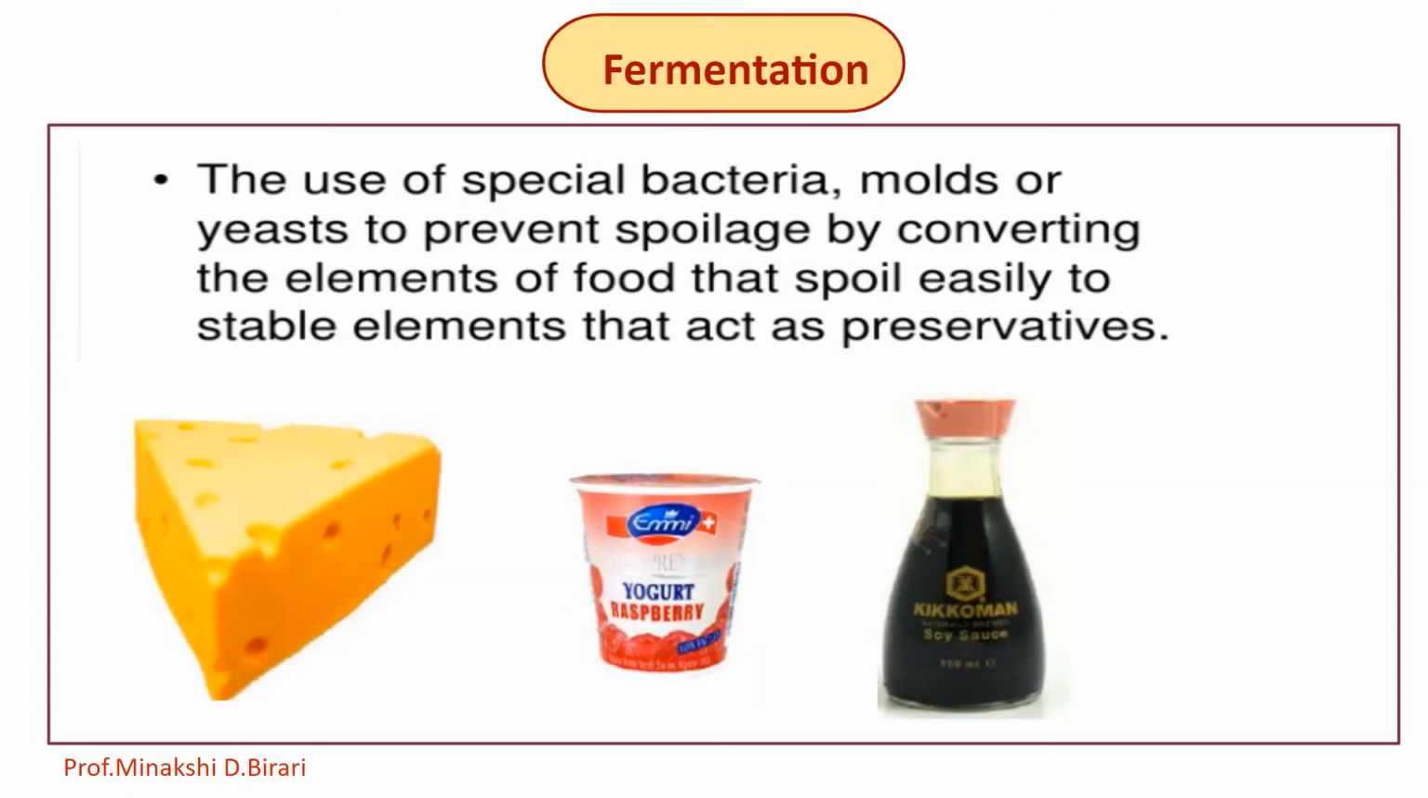So, by using special bacteria, molds or yeast to prevent spoilage by converting the elements of food that spoil easily to stable elements that act as preservatives. So fermentation is the microbial conversion of the starch and sugars into alcohol. And due to the fermentation, the food becomes more nutritious and more palatable, or tasty.